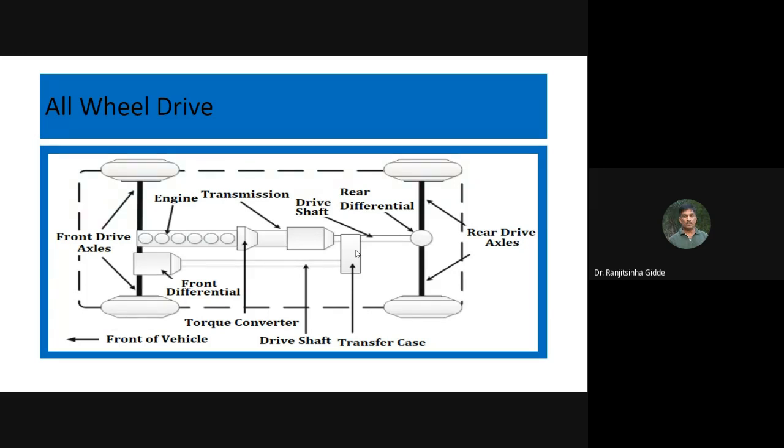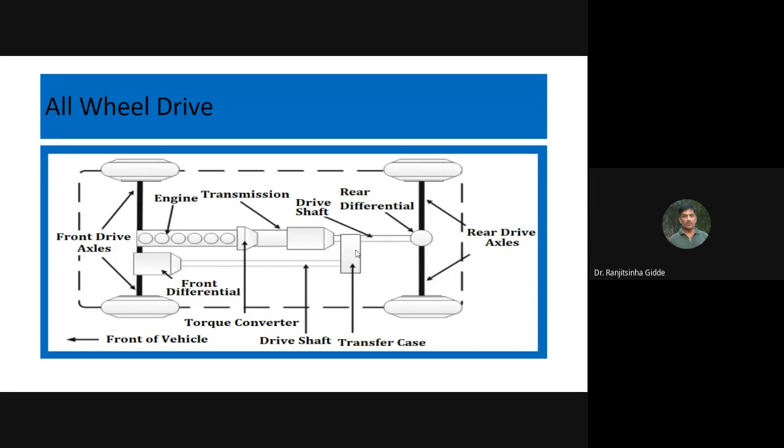As the number of components increases, there are power transmission losses, and such losses will affect the performance of the vehicle in ideal condition.